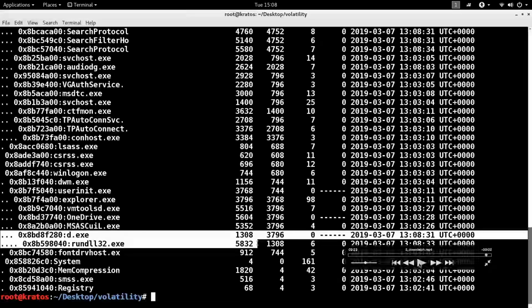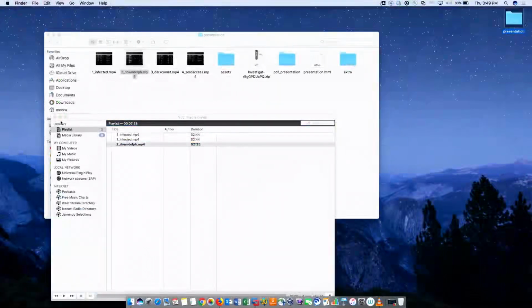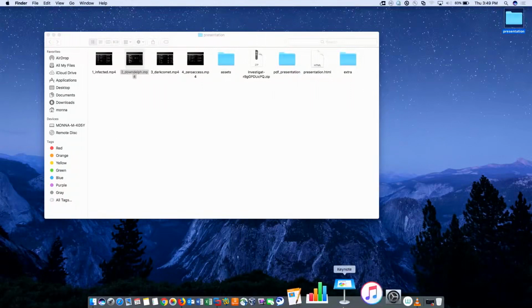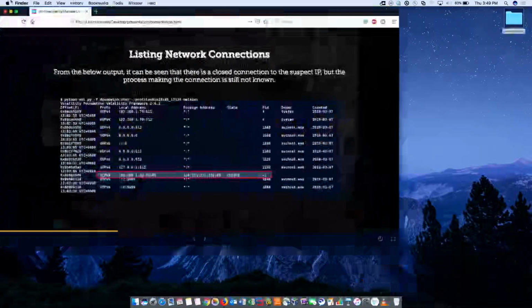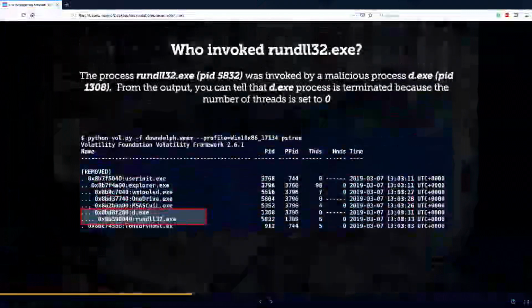So the idea of this demonstration was to show you that, while the previous demonstration focused on how to investigate the process, it's not always the process. Attackers can implement their malicious code in DLLs as well. So in this case, I showed you how you can investigate the DLLs. And once you identify the malicious DLL, you can also dump it from memory to disk. So that was the second demonstration.